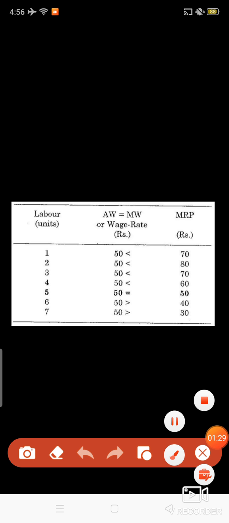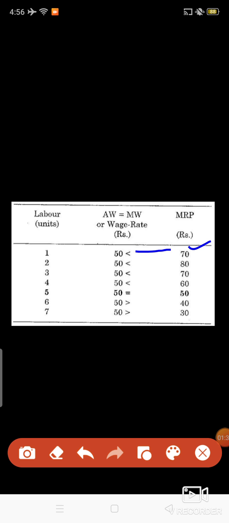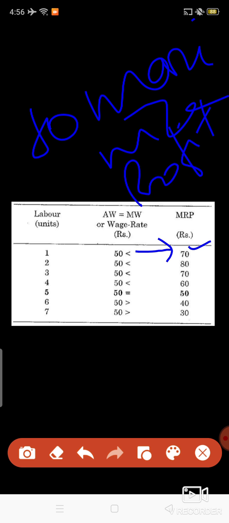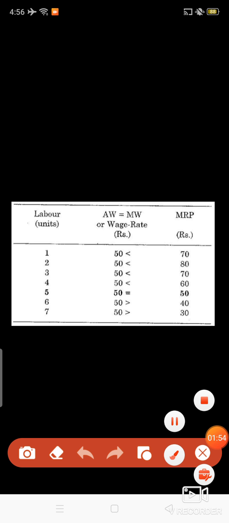If marginal revenue product is more than the wage, then it is profit for the firm. Here one more thing, we have to assume that the main objective of the firm is to maximize profit. So the firm will hire the labor where the firm is getting profit.